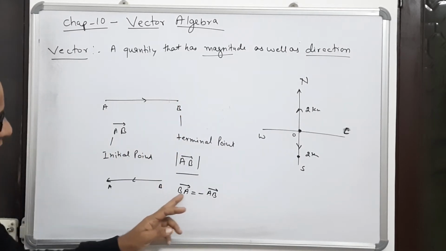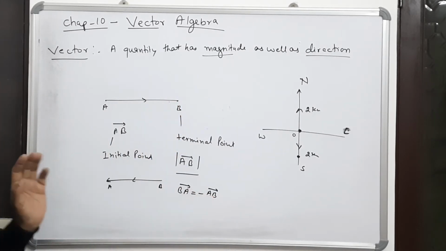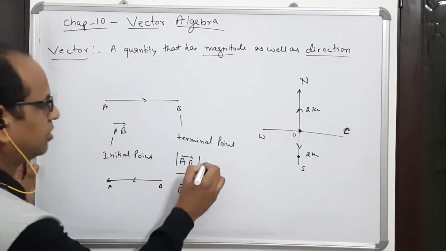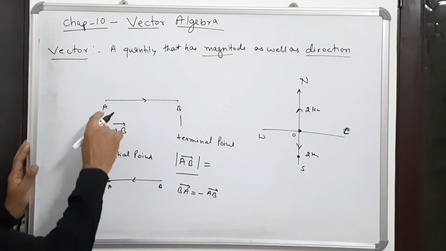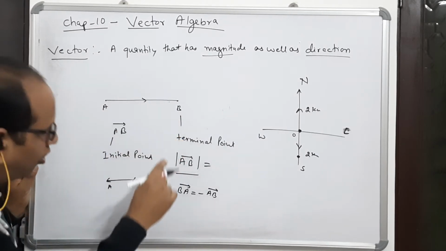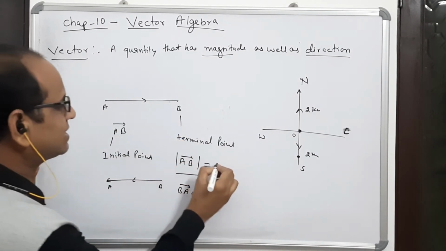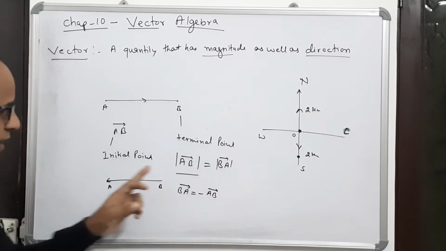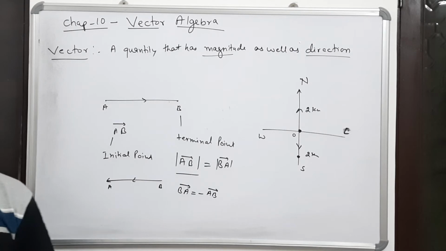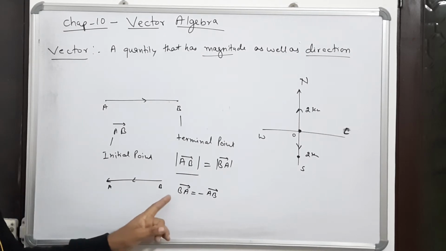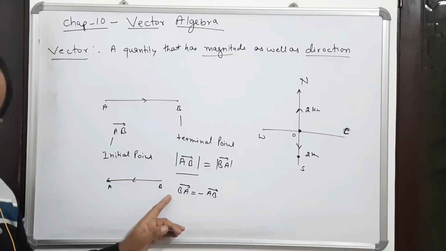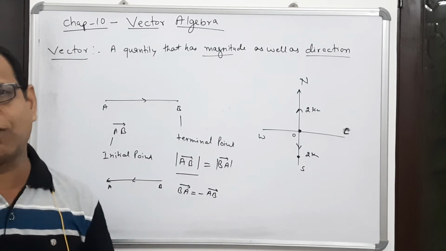So we can say vector BA and vector AB are negatives of each other. But you will be surprised, whether you move from A to B or from B to A, the distance will be equal. So the magnitude of AB will be equal to the magnitude of BA. But vector AB is the negative of BA, or BA is the negative of AB.